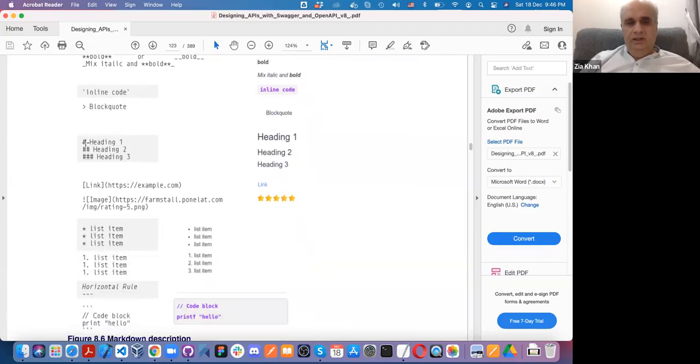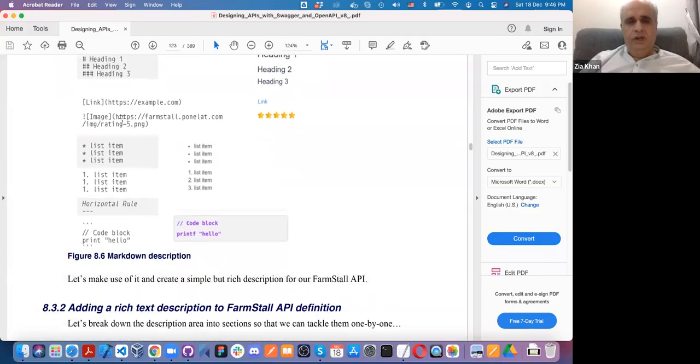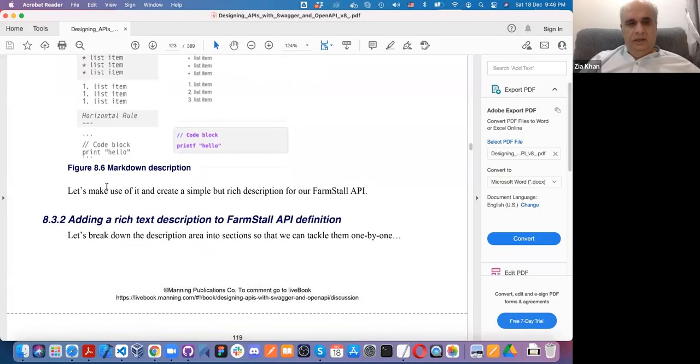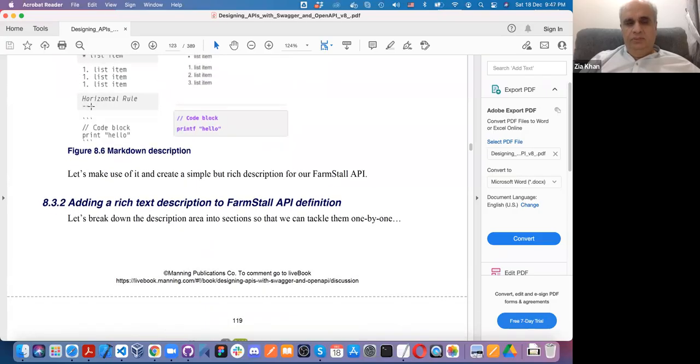Then heading 1, heading 2, heading 3. For a link, you basically put it in square brackets and then the round brackets. For an image, you put it like this. For a list, you can put star and item number, or 1 period, 2 period, 3 period. It will create a horizontal rule. Horizontal rule is just put 3 dashes, and code block as already sent.